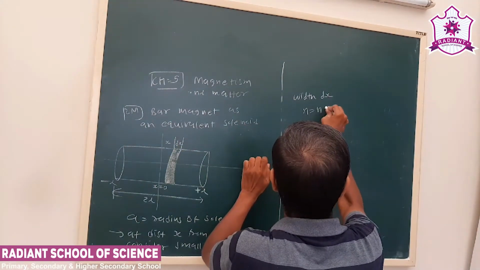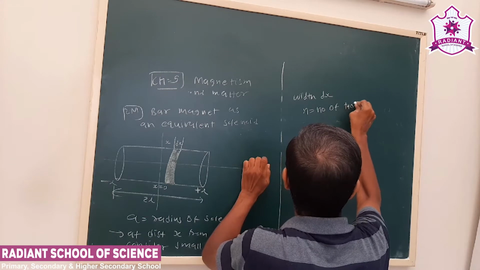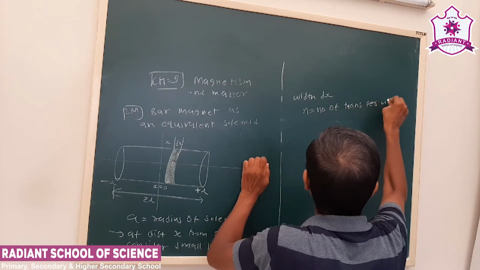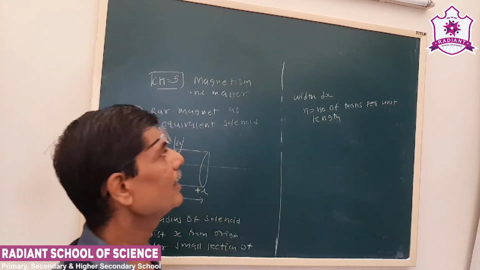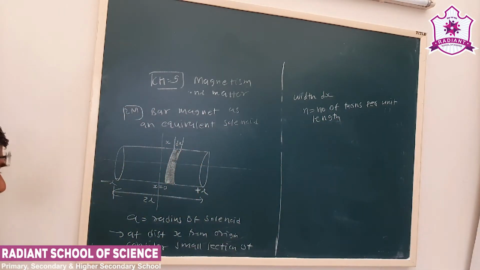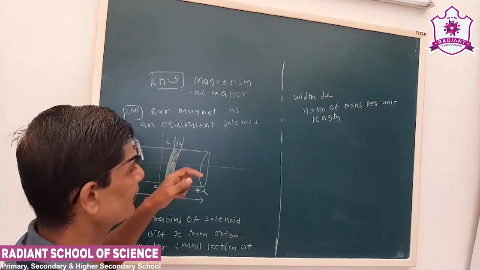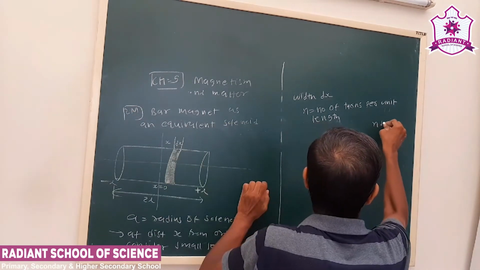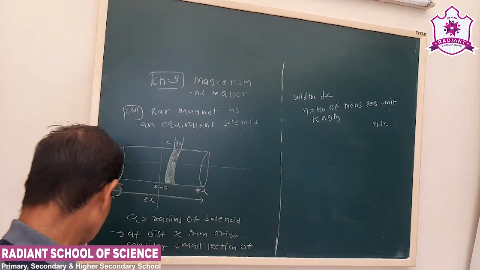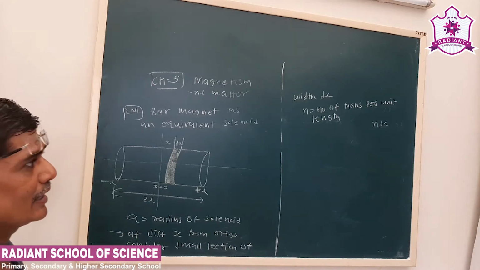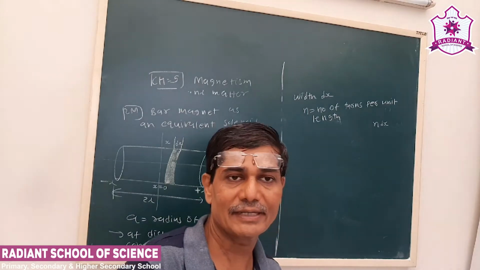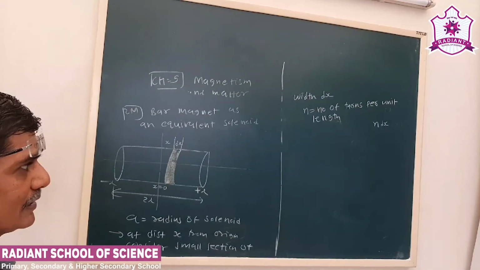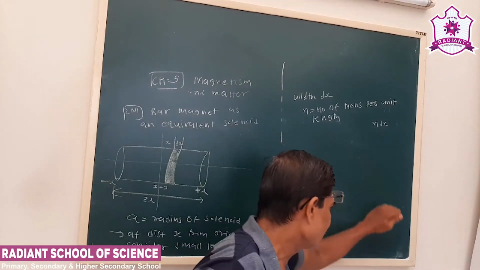So the total number of turns in dx length will be n into dx. Now see our formula: B is equal to mu 0 I r squared over 2 times (r squared plus x squared) raised to 3 by 2, that I have written just now.